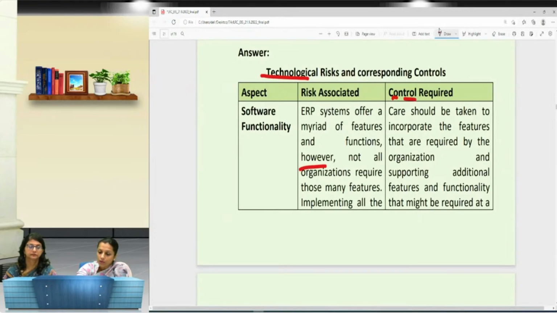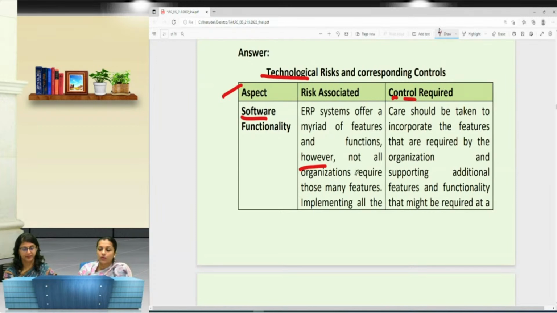So you have to write, the expectation is that you explain this answer in a tabular form, which explains your functionality, then says about the risk, then the control. Otherwise, it may happen that you write the risk over there, then the controls under it. So how can I find out whether this control belongs to the risk associated with the software functionality? I cannot. And moreover, when you write the answer in a table, you also get clarity. Okay, I have written the risk related to the software functionality, so I need to write the control accordingly.